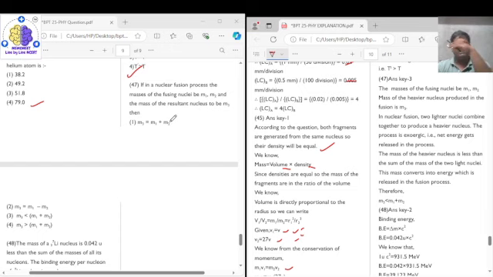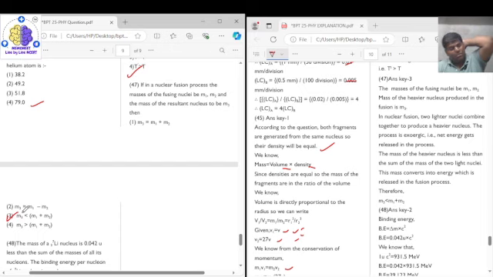The mass of the reactant side will be less than the mass of the product side because of the mass energy conversion. So it is fusion. So m3 will be less than m1 plus m2. So m3 is less than m1 plus m2 is your option 3. So the correct answer is option 3, right?